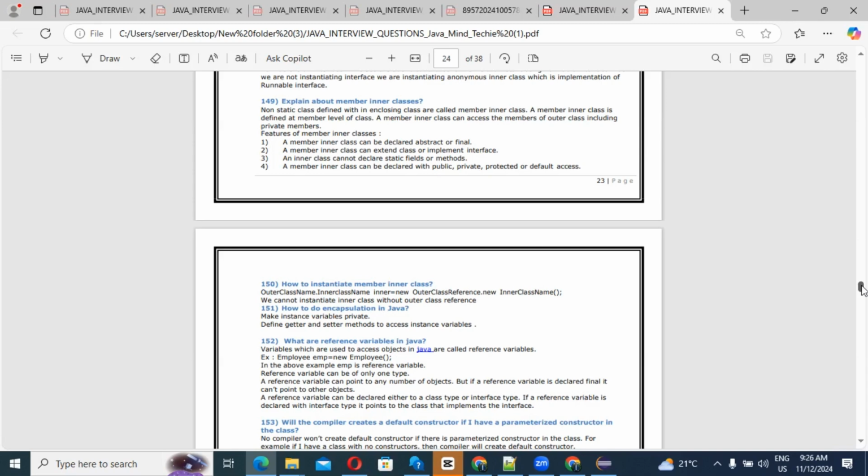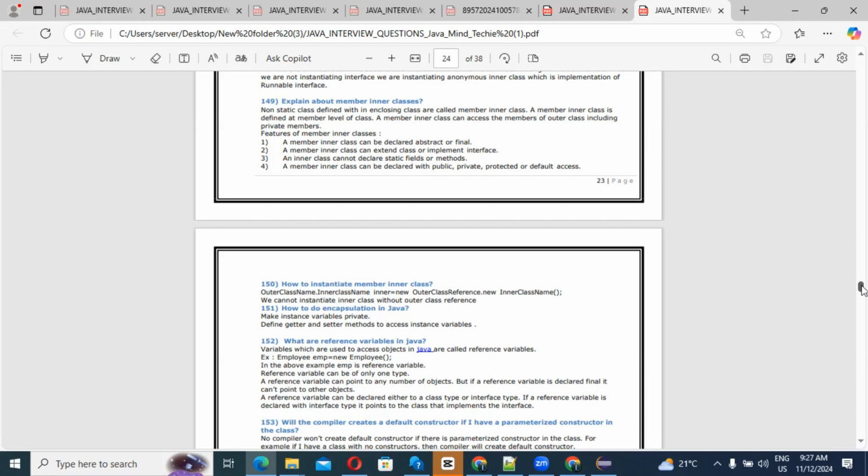For example, if you are going to create an object of Employee, so Employee emp = new Employee(). In the above example, emp is the reference variable. A reference variable can be of only one type.